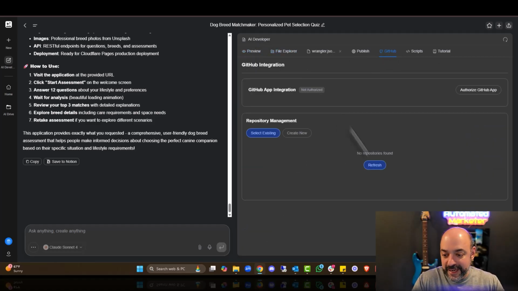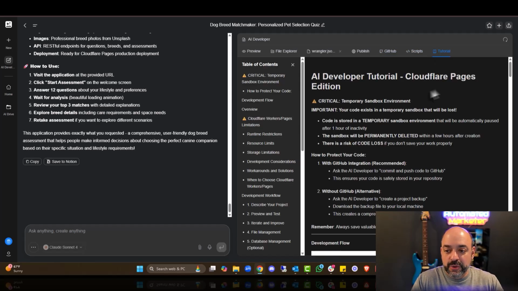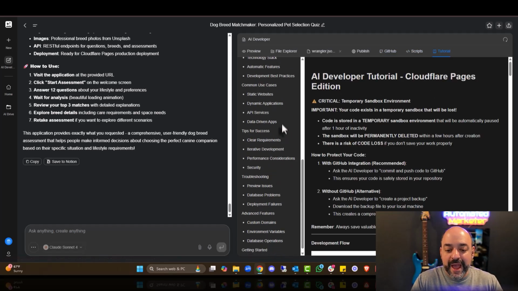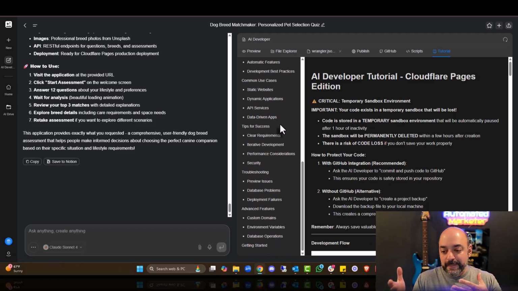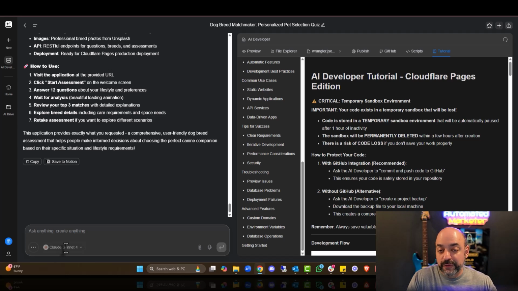You can actually connect your GitHub and send it over to them. You also have scripts, and then you have a tutorial of basically how to do anything that you want to do inside the software so that you can connect it, do whatever you want inside of it. So again, it's here. It's pretty cool. The fact that we just have this at our disposal is pretty amazing. And it uses Claude 4. If you want a little bit more of an advanced model, you could do 4.1. All right, so that shows that one off.